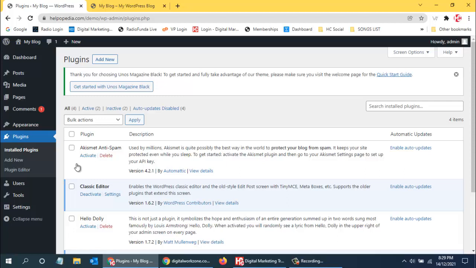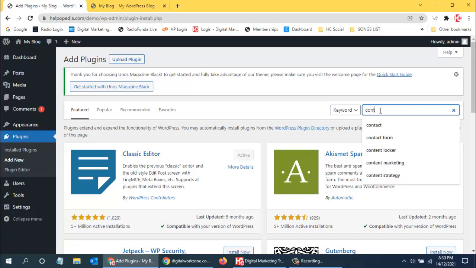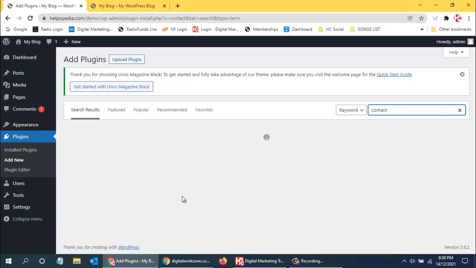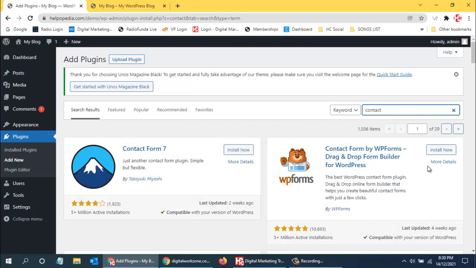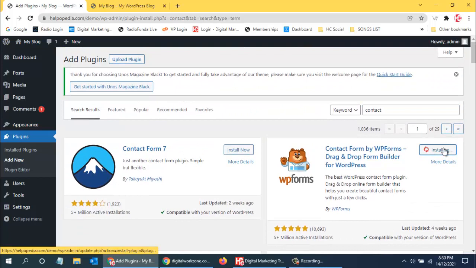In today's date, if I want to create a contact us form, I can just click over here, add new plugin, and then I can add whatever plugin I want. Say like over here, contact. Now I will see various plugins which are there for contact us. I can just click on install now and activate the plugin. It is a drag and drop builder, so I don't need to do anything.